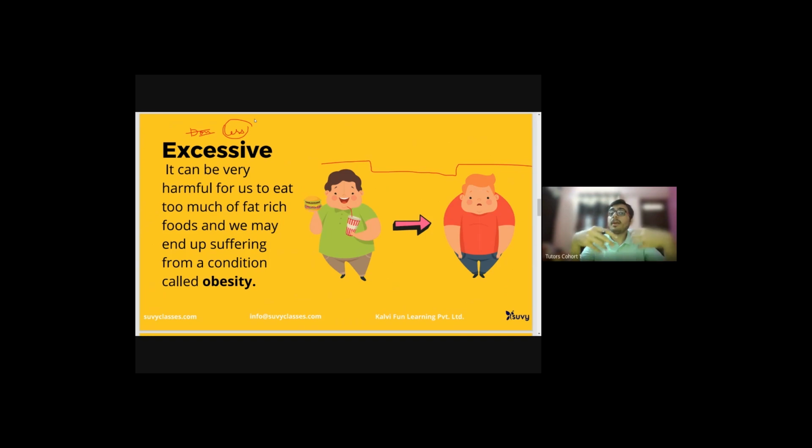If my body consumes an excessive amount of nutrients, I will fall ill again, and this condition is known as obesity. Obesity is mainly because of fat. If I eat a lot of food that is rich in fat, I'll get obese.